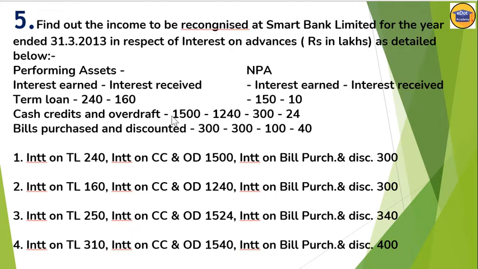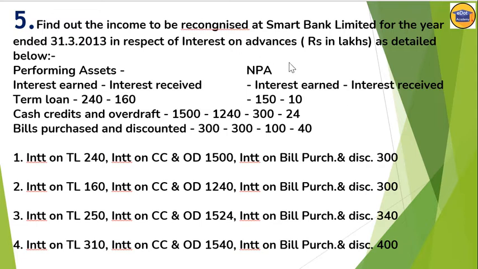Cash credit and overdraft: interest earned 1500, interest received 1240, NPA interest earned is 300 and interest received is 24. Bills purchased and discounted: under interest earned it is 300, interest received is 300, under NPA interest earned is 100 and interest received is 40. So we have to find out the interest on advances. This we have to keep in mind.